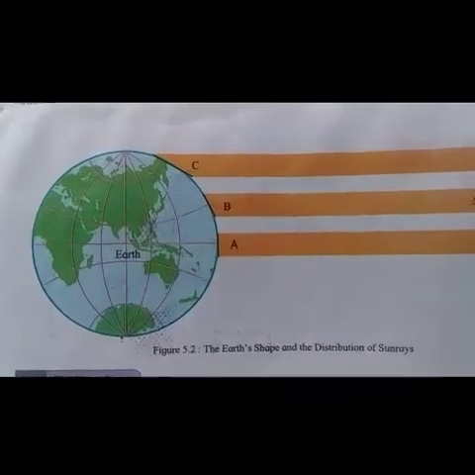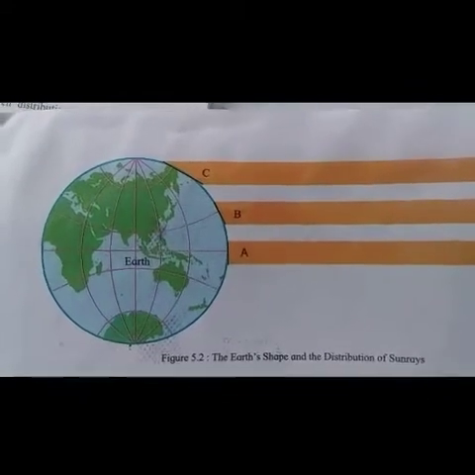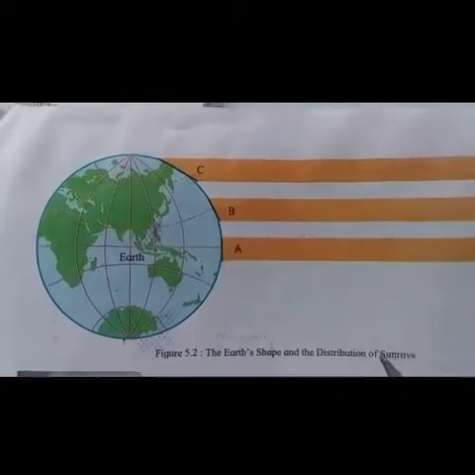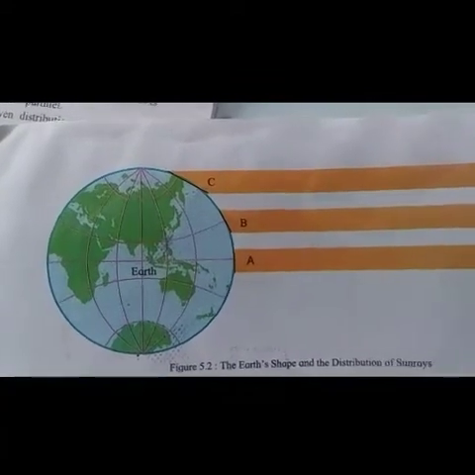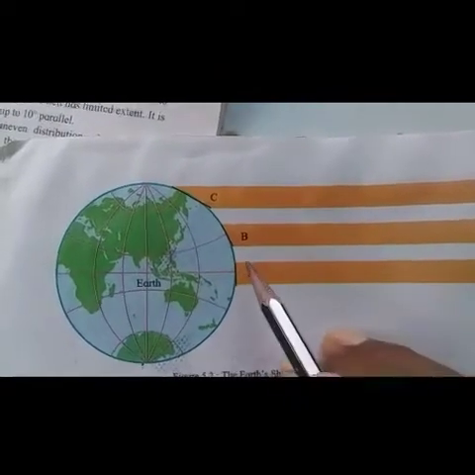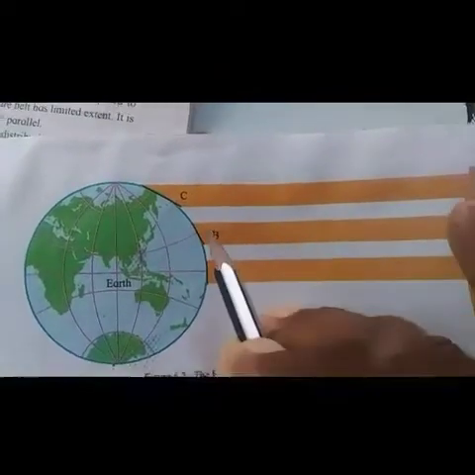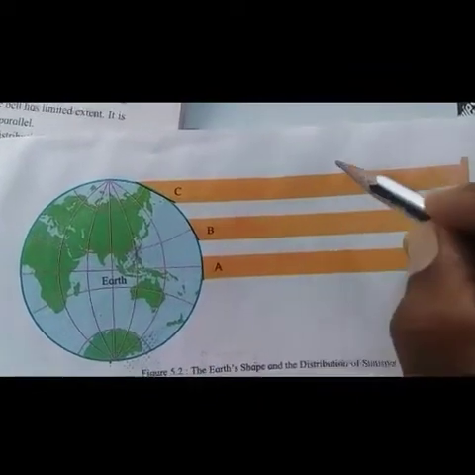Now let us recall the information about the Earth's shape and the distribution of sun rays. In a previous standard, we have learned about this. Sun rays falling on the earth are straight and parallel to each other.